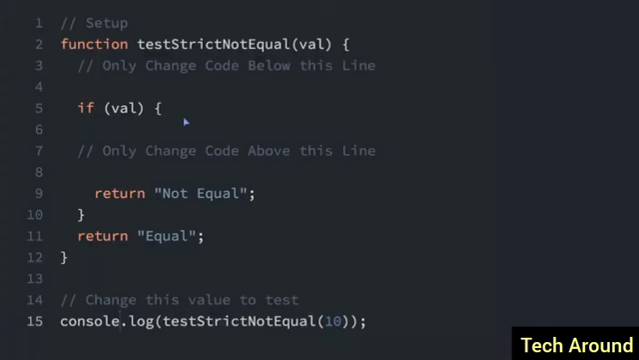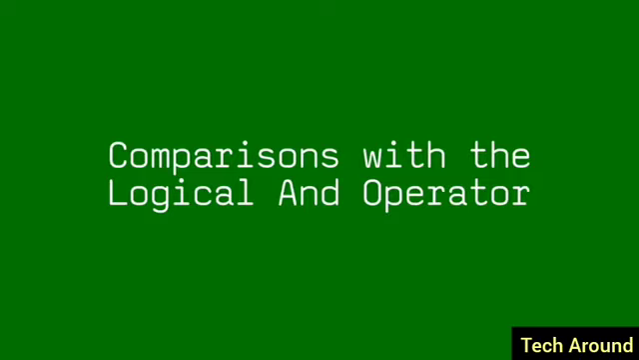The strict inequality operator is basically the opposite of the strict equality operator. And it works like this. I'm going to do if val does not equal 17. So this is the strict inequality operator. Instead of 1 equal sign, we have 2 equal signs. And that means it's going to check if this is not true, but it's not going to convert types. So for instance, if we were checking if the number 3 does not equal the string 3, that would be true. In this example, we're just checking if 10 does not equal 17. If we run this, we will see it's not equal.